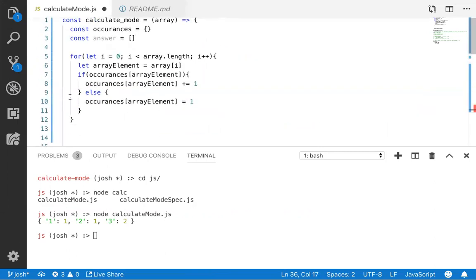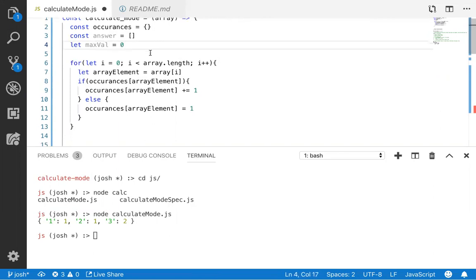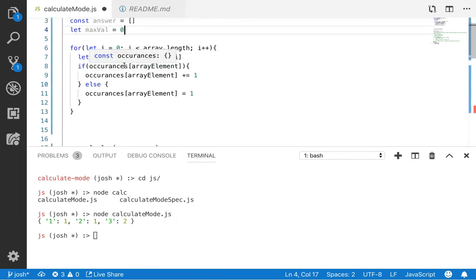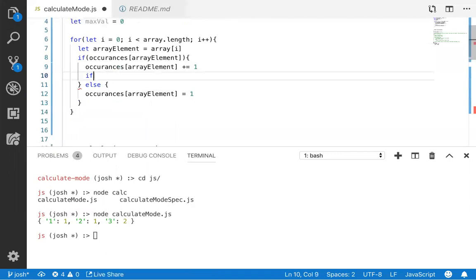So here's what we're going to do. We're going to add to this and keep track of max as we go through, right? Is that what you're talking about? Yeah. So we can say let max val equals 0, and then right below the plus 1, right here, we can say if occurrences... I cannot type today.